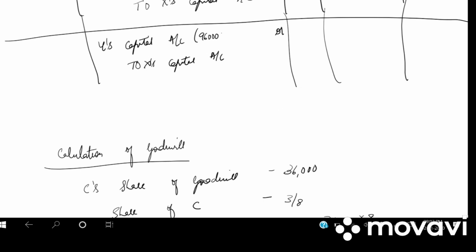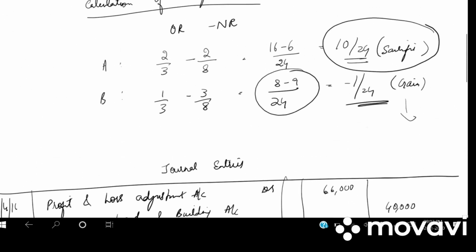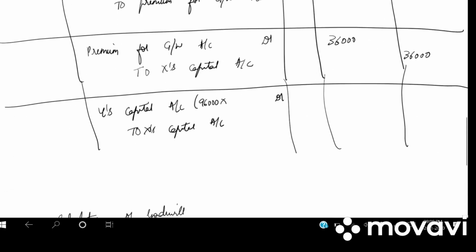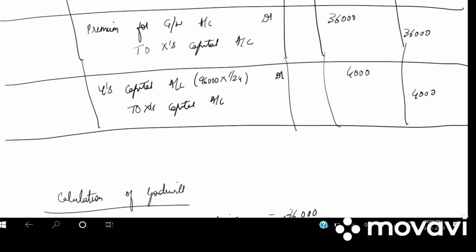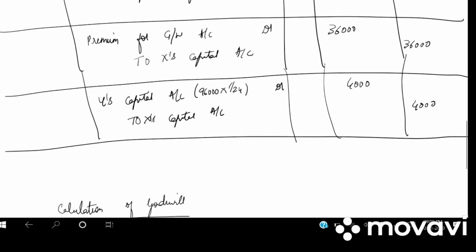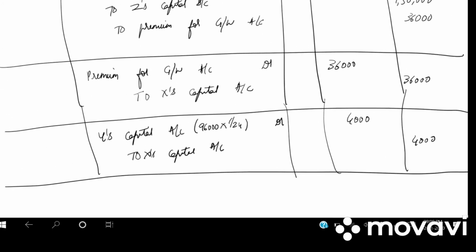So from 96,000, 1/24 will be given by Y to X. So 4,000 debit, 4,000 credit. Write down the narration: adjustment for goodwill on acquiring 1/24th share by Y from X.